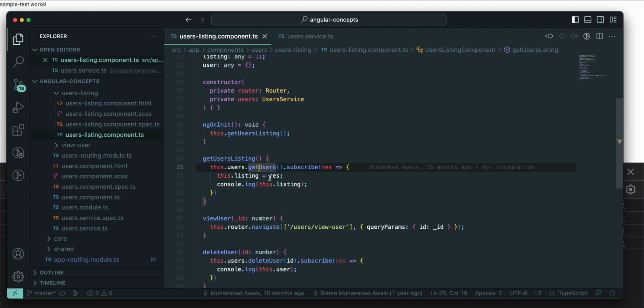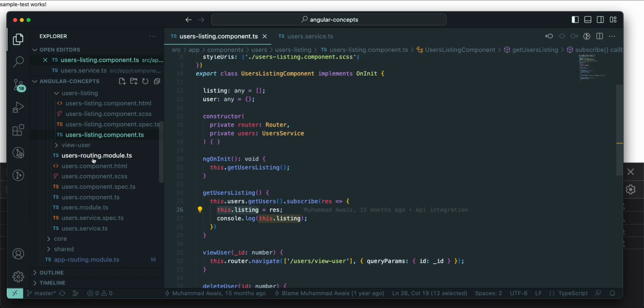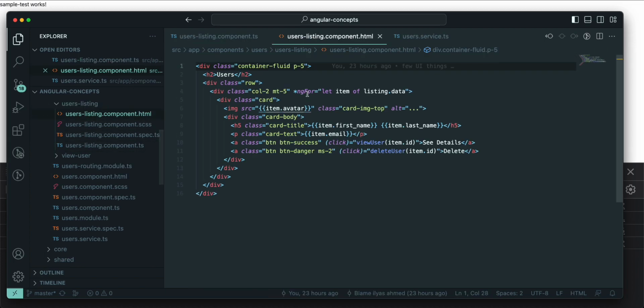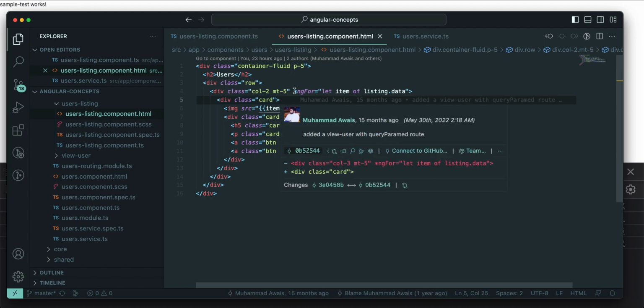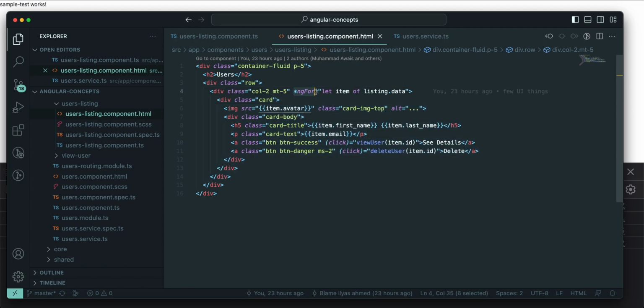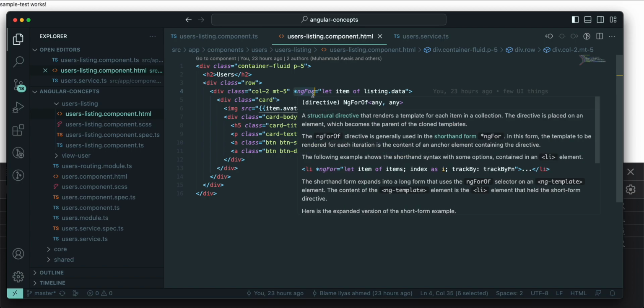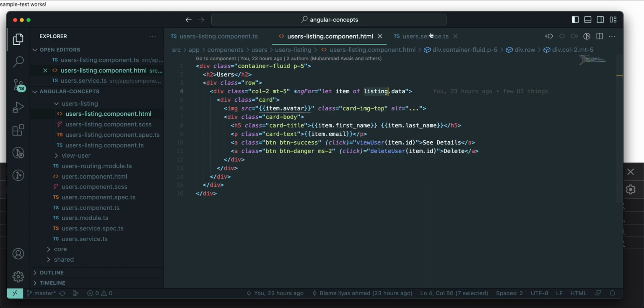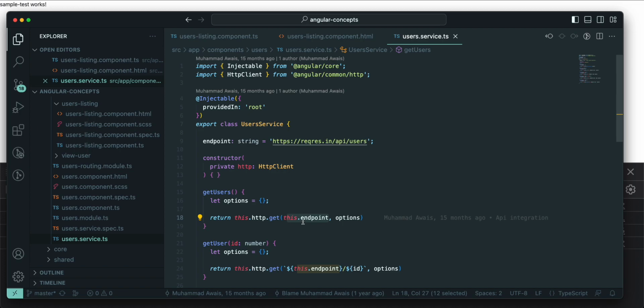Whatever response we get from the server, we assign to the listing array. And that listing is iterated with ngFor, which is a structural directive from Angular to iterate your items on your UI. This ngFor works on the listing, which comes from the backend API.